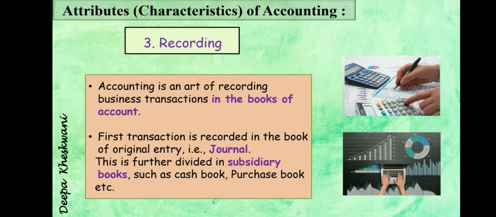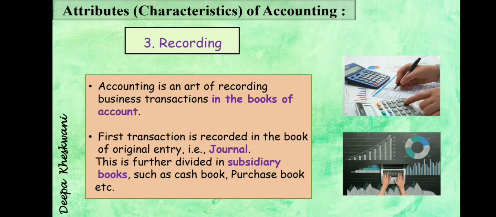Now journal and subsidiary books are part of accounting. There are a number of books. Gradually you will learn the concepts. So first initial recording is done in journal. This is further divided into subsidiary books. Primarily the transaction is recorded in journal or subsidiary book.